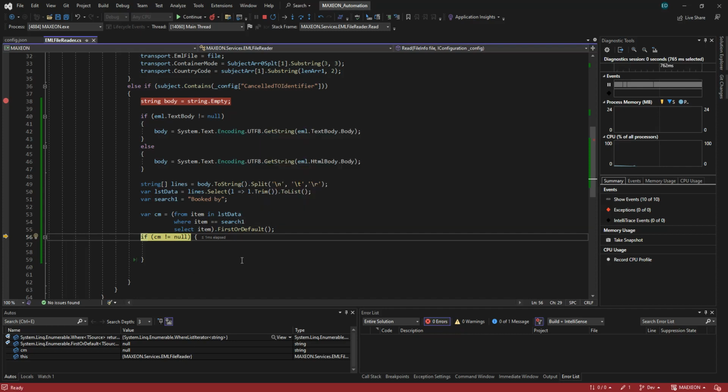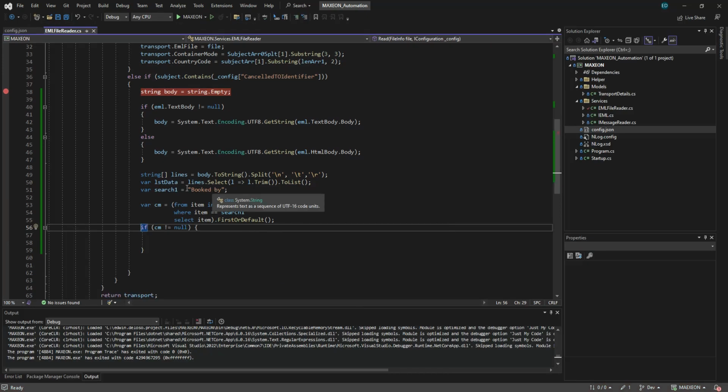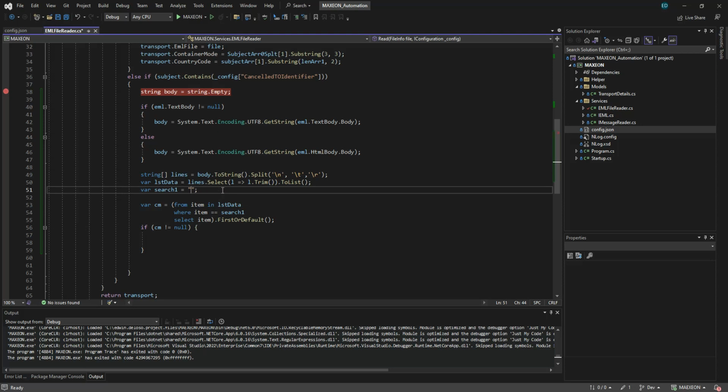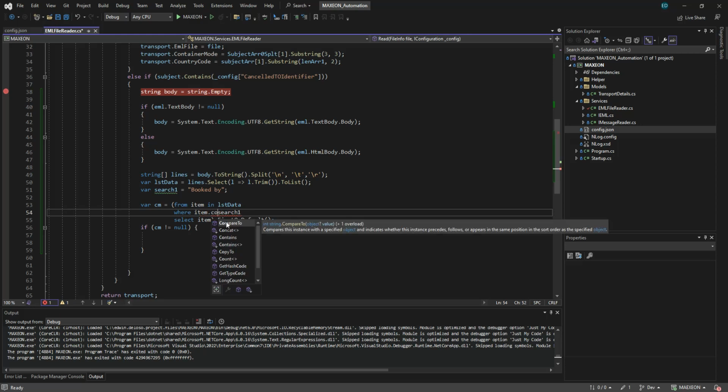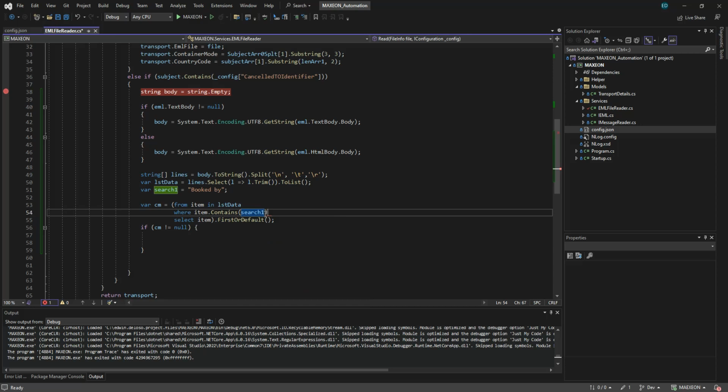Oh boy. Should be able to get this. Why is it returning null? There's a Book By. I think we need the item that contains, content source one. Right?